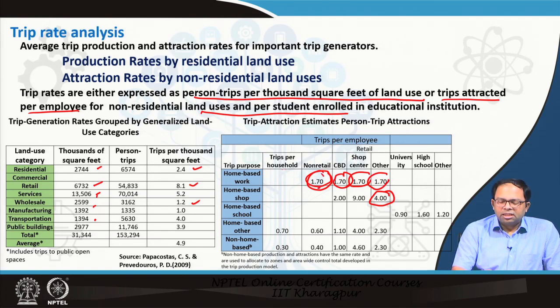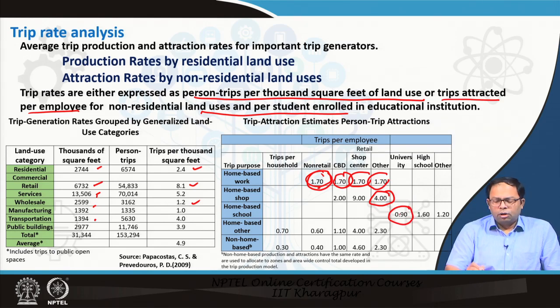So, this is how we can also develop trip attraction rates for a particular zone. So, if there is a university, that means 0.9 home based school trips are attracted per student enrolled in that university.